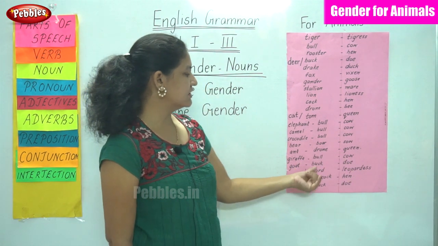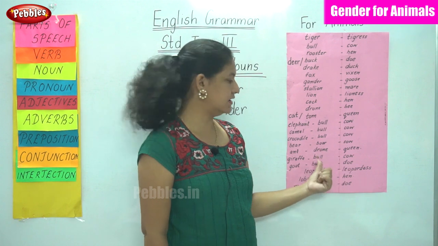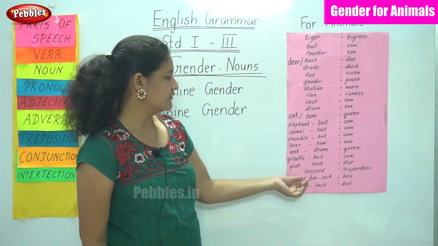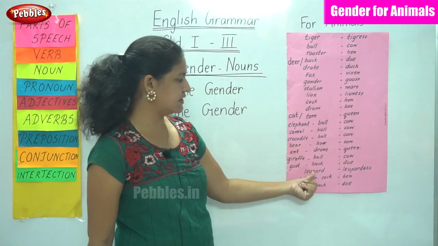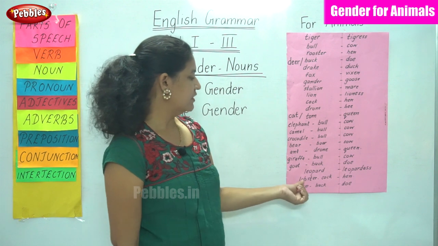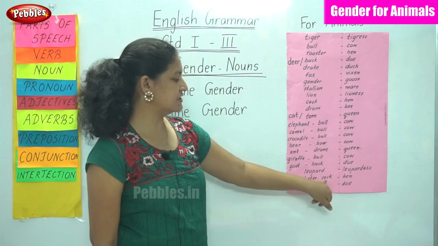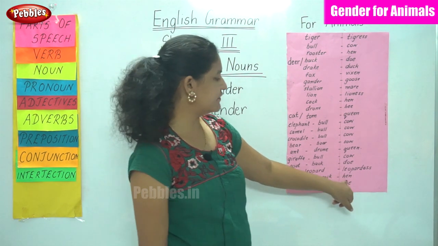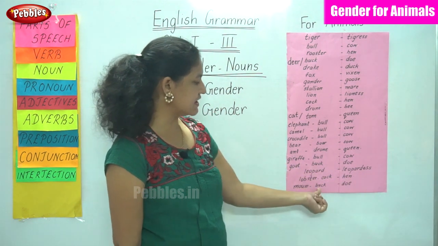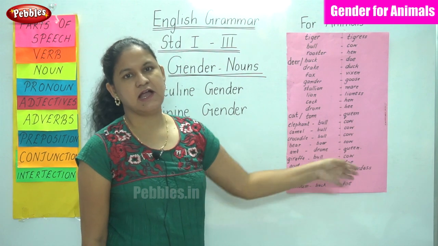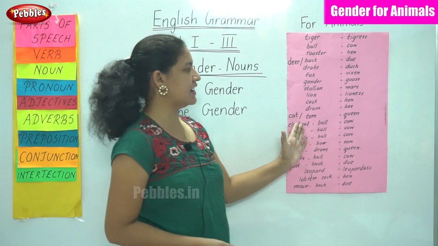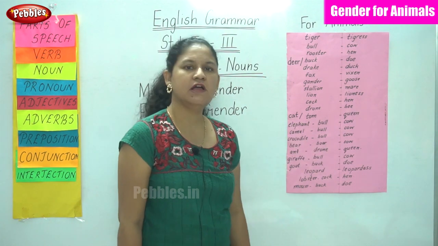For a goat, the masculine gender is buck and the feminine gender is doe. For a leopard, it is leopard and the feminine gender is leopardess. For a lobster, the masculine gender is cock and the feminine gender is hen. And for a mouse, the masculine gender is buck and the feminine gender is doe. So these are the masculine and feminine gender of animals.